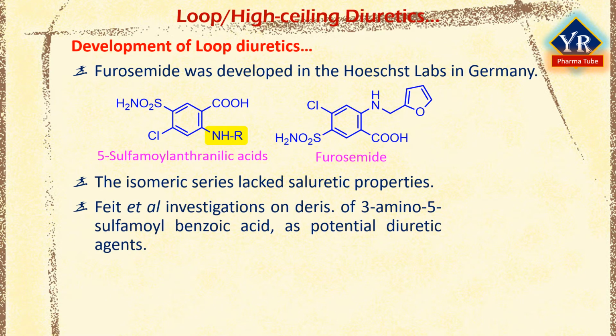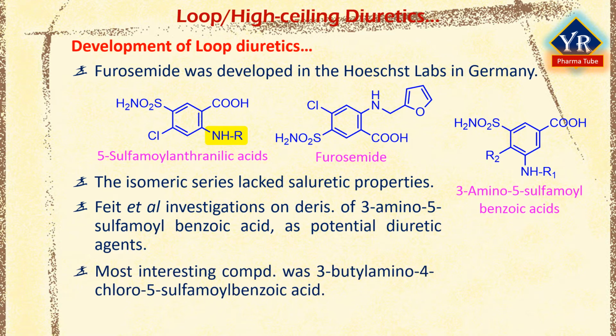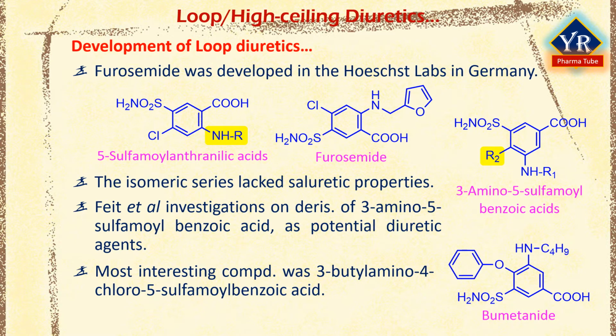Feit and co-workers in Denmark carried out investigations on derivatives of 3-amino 5-sulfamyl benzoic acid as potential diuretic agents. In the series, the most interesting compound was 3-butylamino 4-chloro 5-sulfamyl benzoic acid. Further studies showed that, related to the latter, the compounds in which R2 is phenoxy, anilino, or phenylthio were much more active. Out of these, bumetanide proved to be the most promising drug.